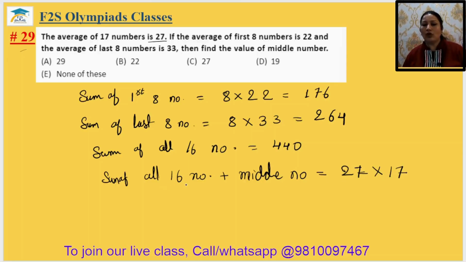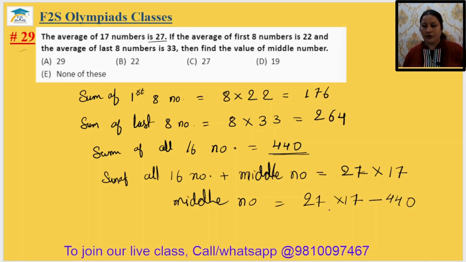Okay, sum of all 16 numbers is already given here. We have found here 440. तो middle number क्या हो जाएगा आपका? Middle number will be 27 multiplied by 17 minus 440. So we will get, after simplifying it, 19. So middle number will be 19. 29th answer is option D.